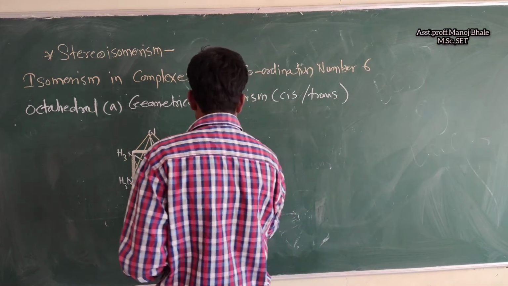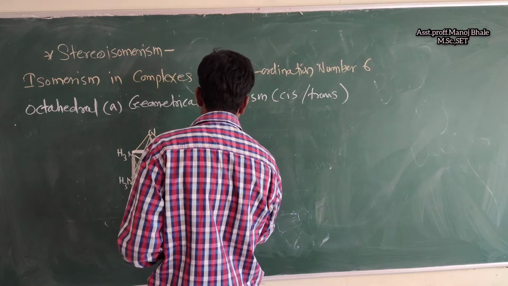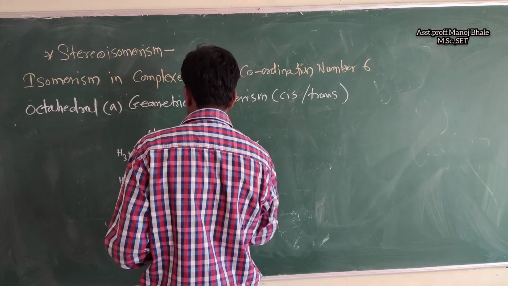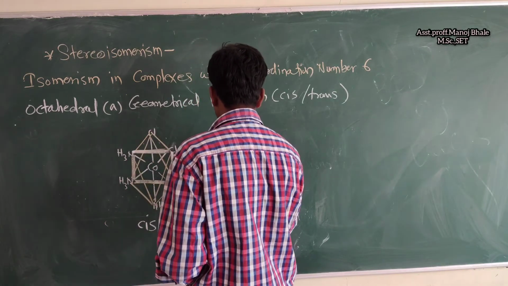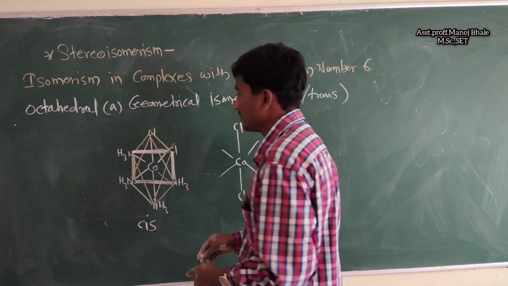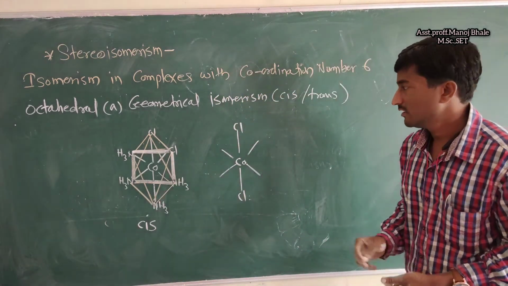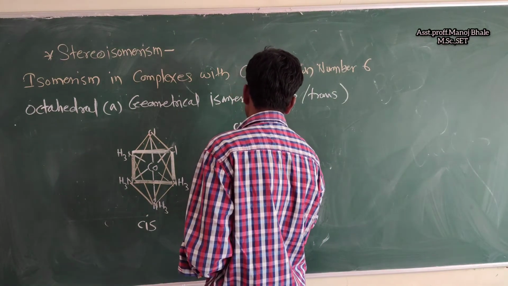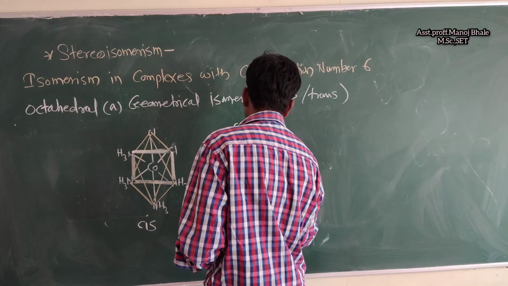Next, a similar example: Co, cobalt, surrounded by 4 ligands. Which are the 4 ligands? I am changing position: chlorine above the plane and another chlorine below the plane, and the remaining groups are 4 ammonia, NH3.